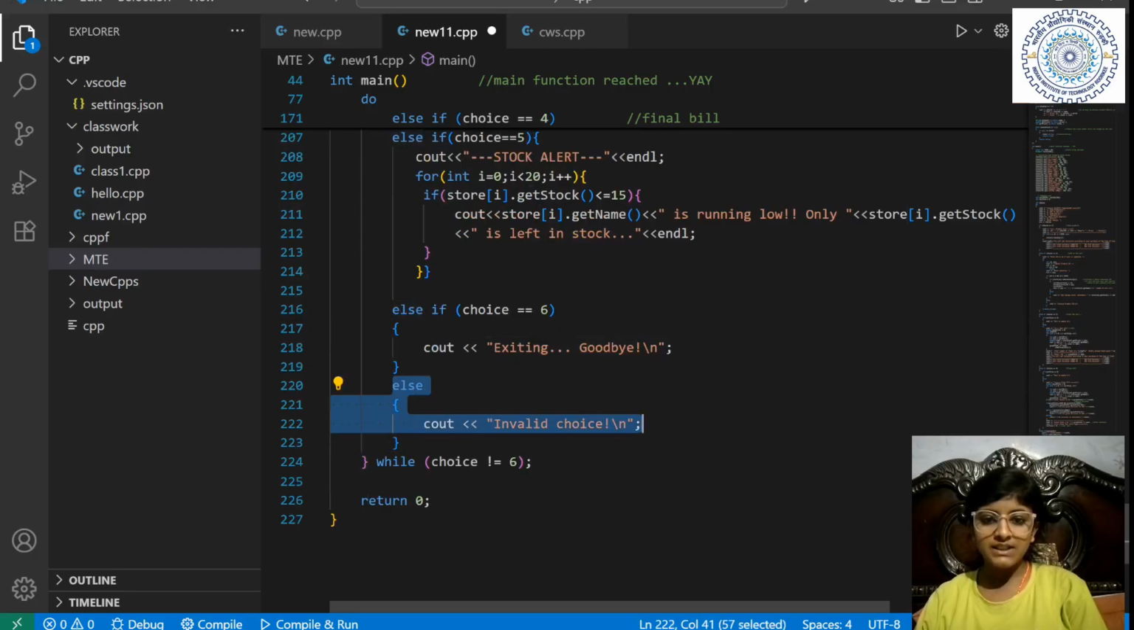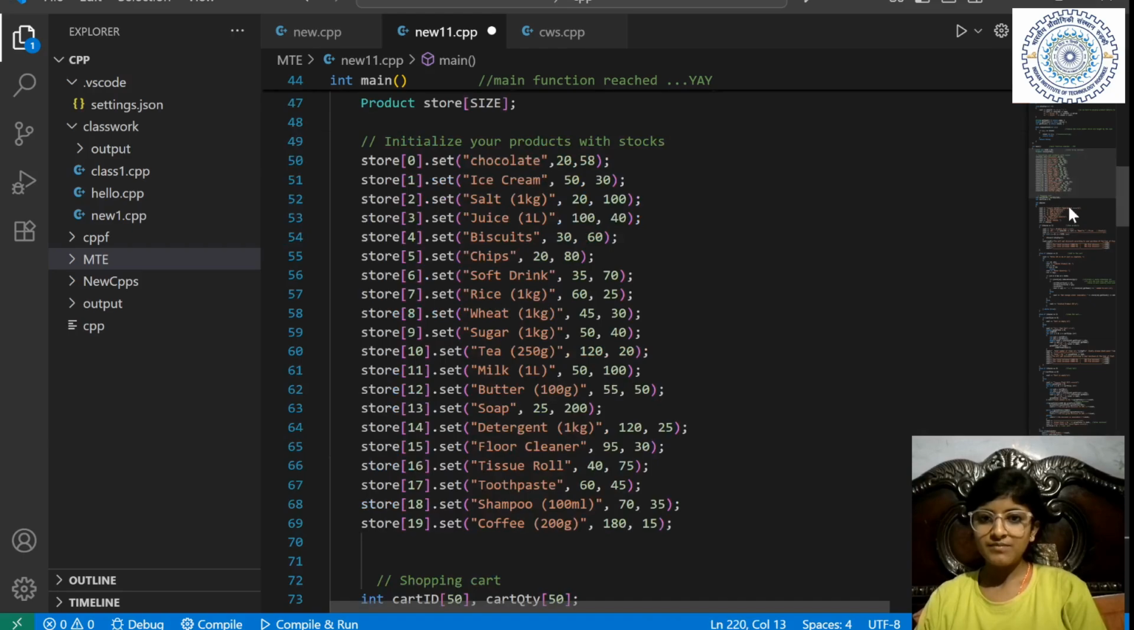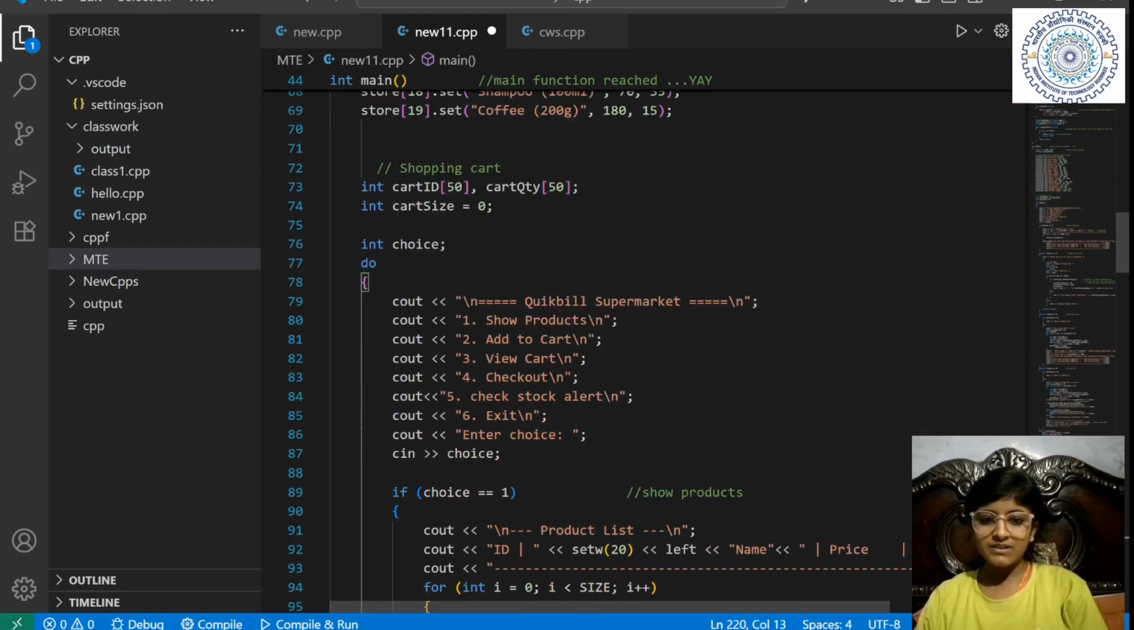And this else is off. If choice is 6, it will firstly print "Exiting, goodbye." And what is this else? This else is off. See, we have given 6 options to the customer.